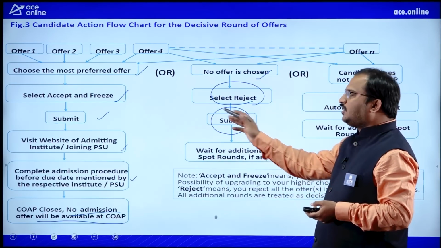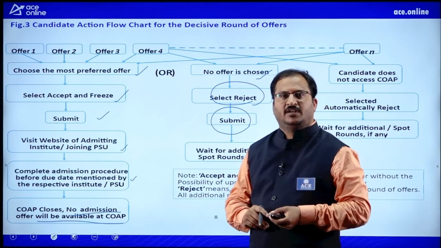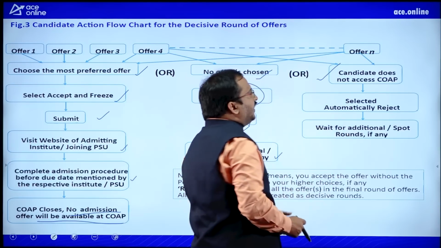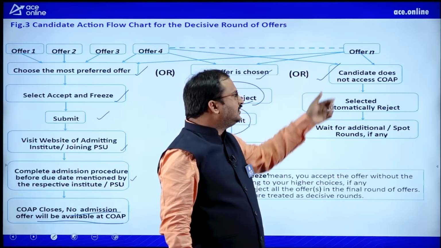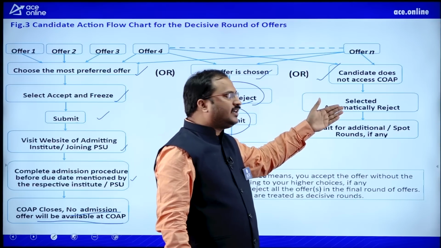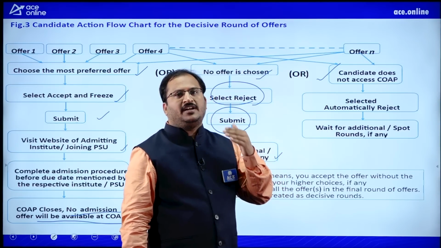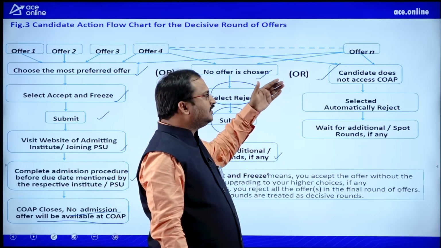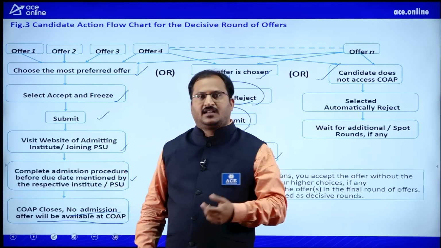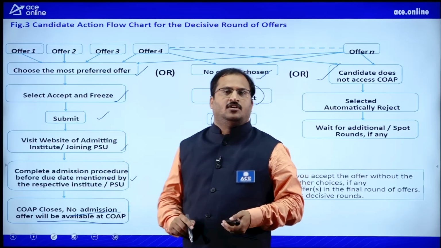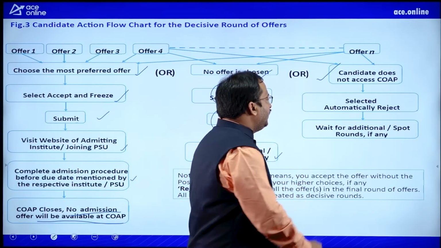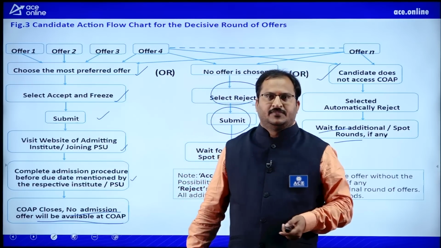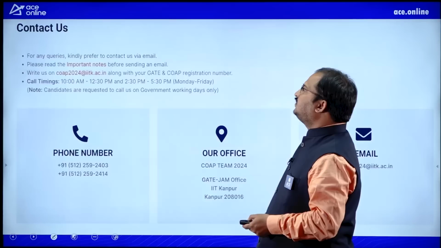Suppose if you have not clicked on the submit button here, dear students, what is going to happen is the system will take it as candidate does not access COAP, so automatic rejection will happen, if you don't exercise the options and click on the submit button carefully. Okay, so try to remember this carefully. Wait for additional or spot admissions if there are any. Okay, so try to remember these things carefully.